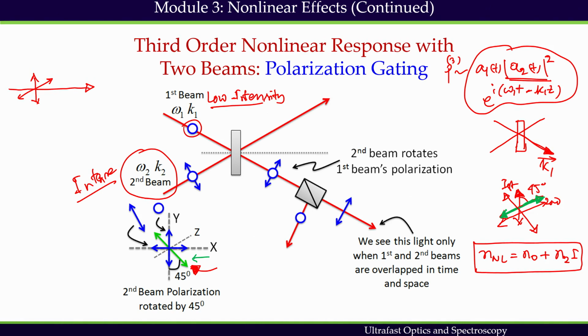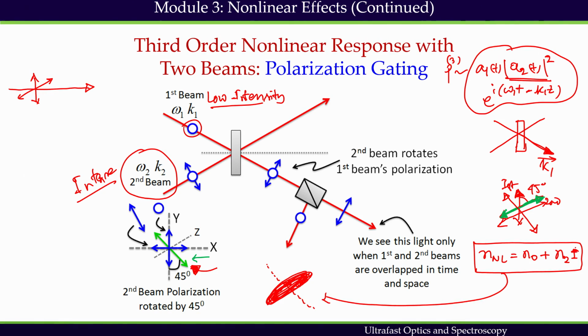So, what happens when we use a strong field at the 45 degree angle, we create a big nonlinearity along this direction, and that depends on the intensity, because intensity is very high. But along the direction perpendicular to it, we do not induce that effect, because it depends on the intensity.